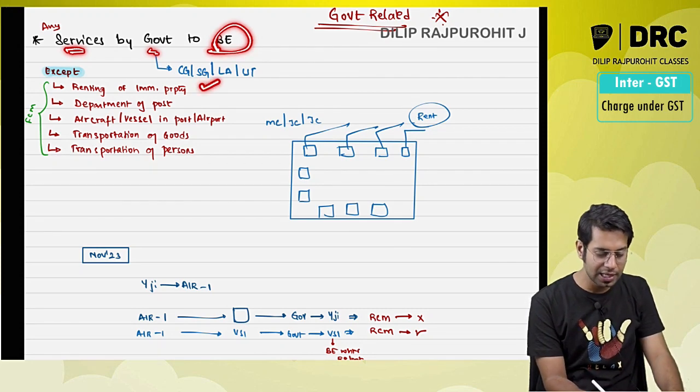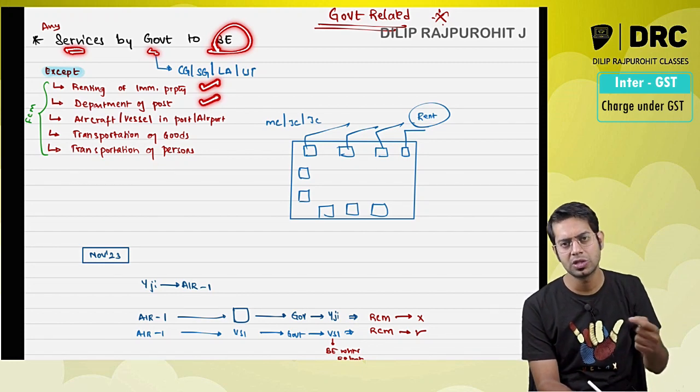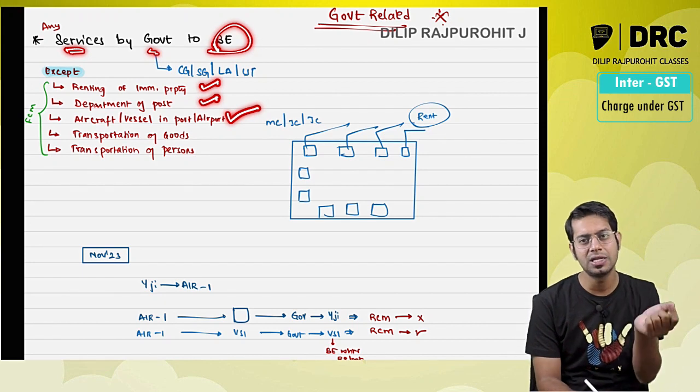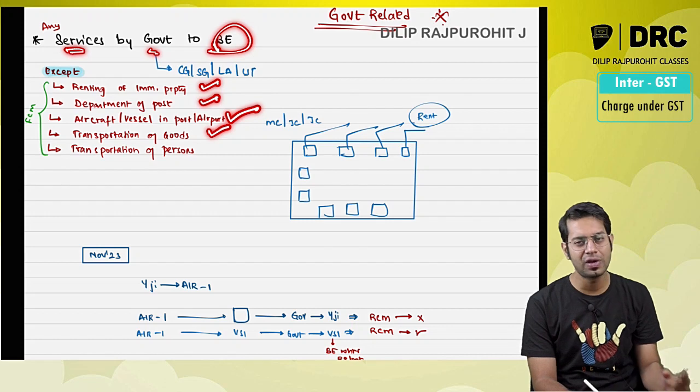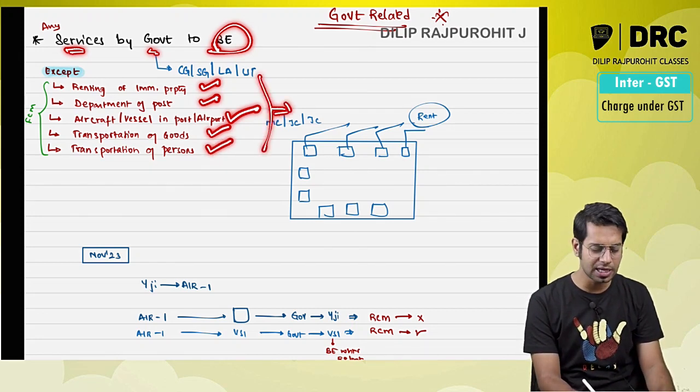However, in case of renting of immovable property, services given by government, or services given by Department of Post by way of speed post, express parcel post, etc., or services in relation to aircraft and vessels inside or outside the precincts of ports or airports, or services by way of transportation of goods as well as transportation of passengers, in case of these services, the RCM provision shall not apply.